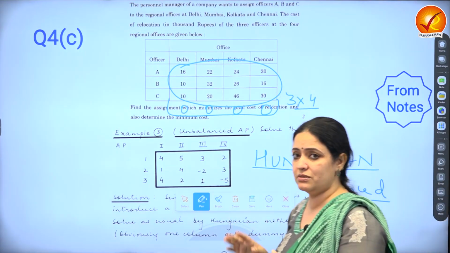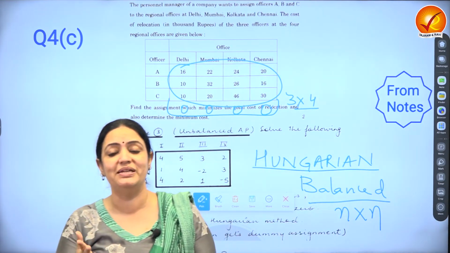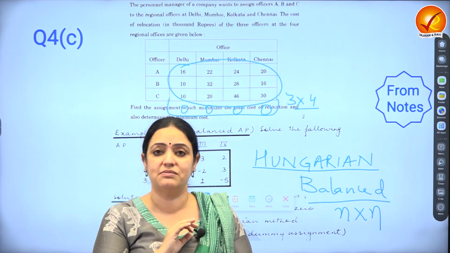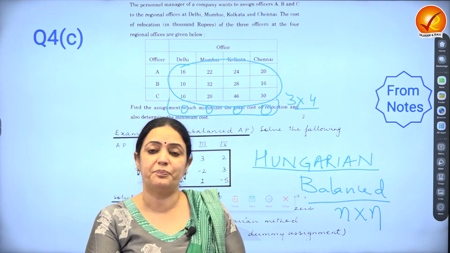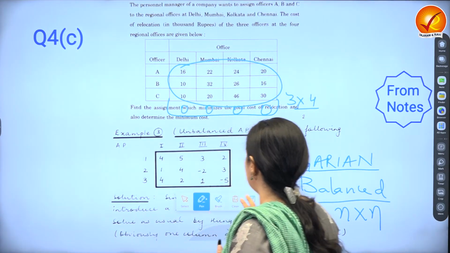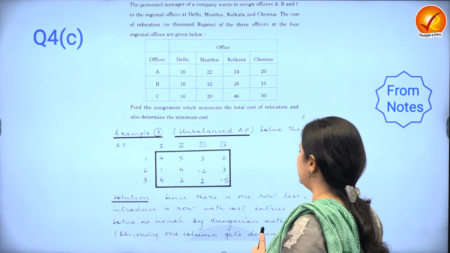Even if, by chance, in this question the cost is coming out to be the optimal cost without adding, that's just a fluke, a coincidence. But you're not going to get any marks for doing that, by the way, okay? So you have to be very, very careful about these small, very basic questions.